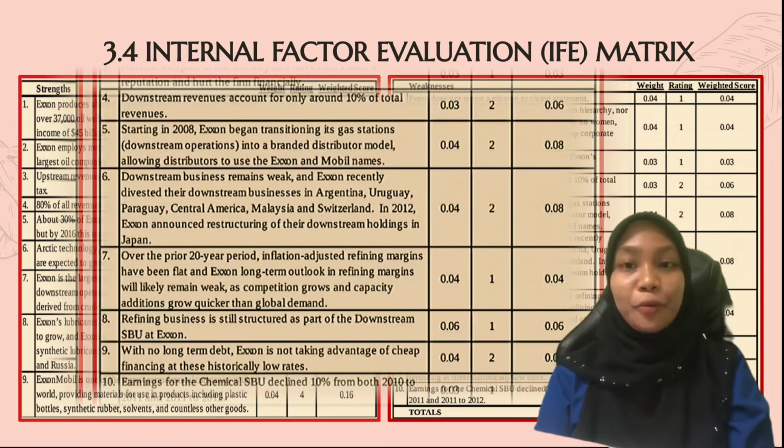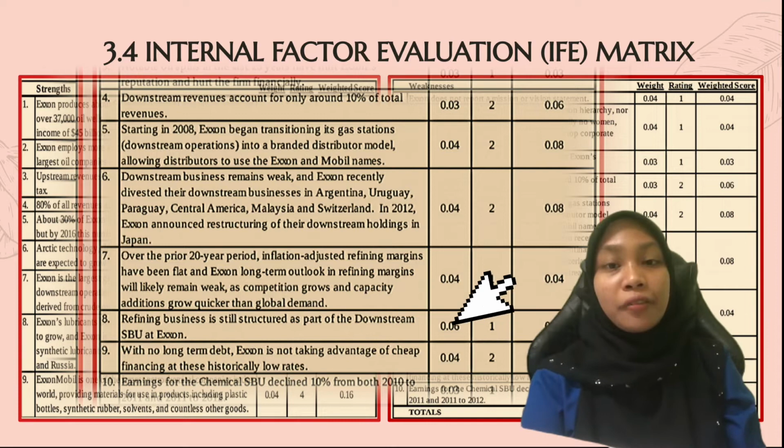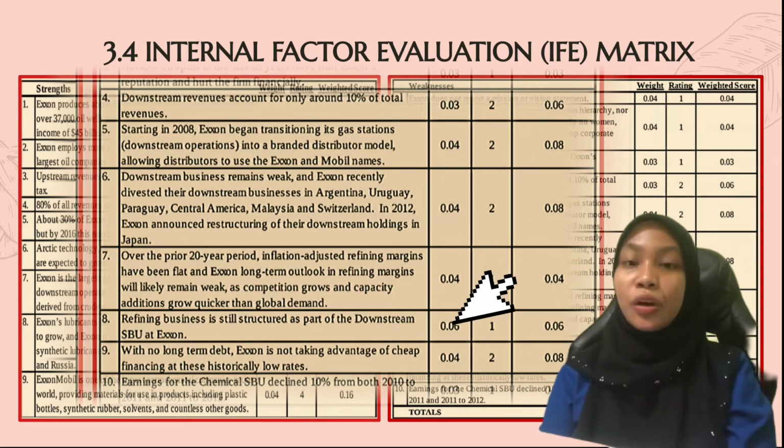From the weakness part, the highest weight is 0.06, which comes from the factor of the structure of the refining business as part of the downstream SBU at Exxon. This is the major weakness for Exxon Mobil.